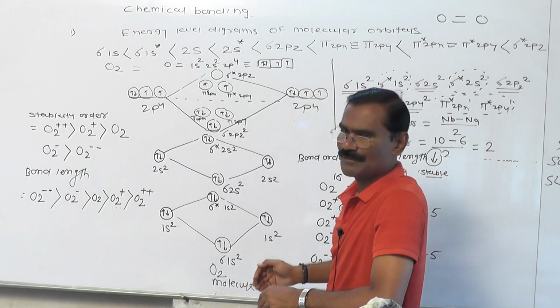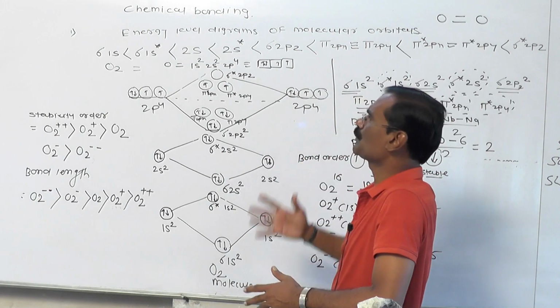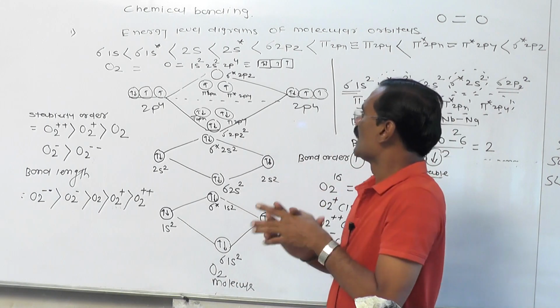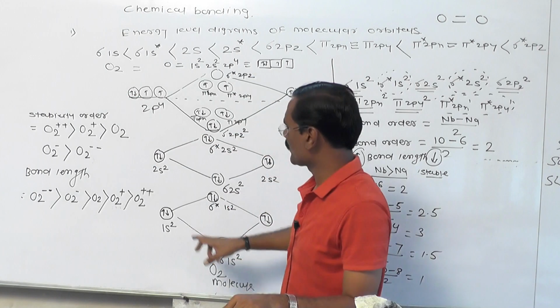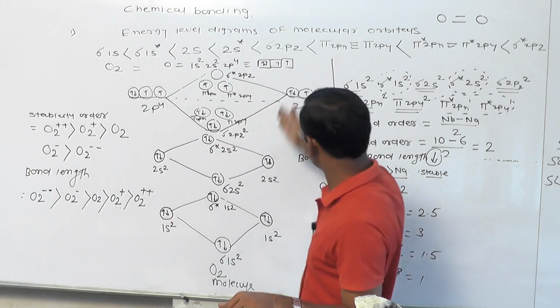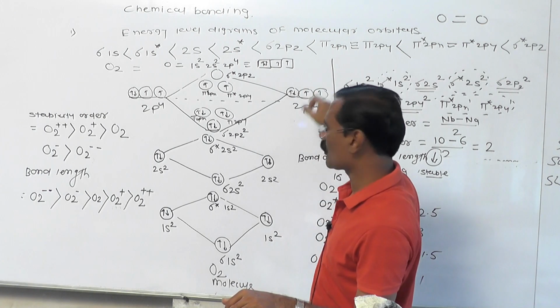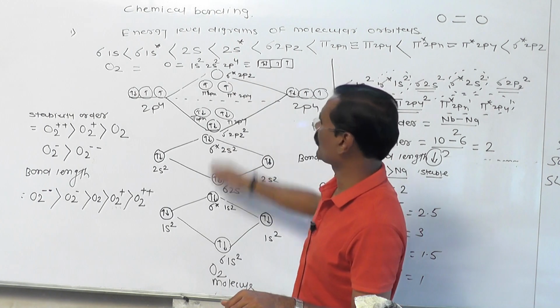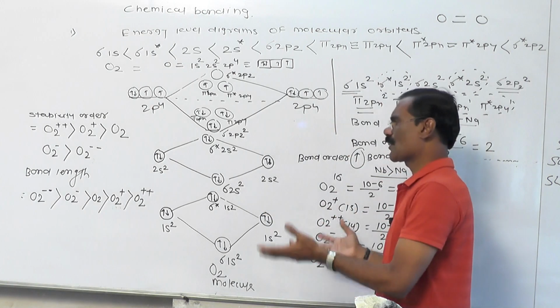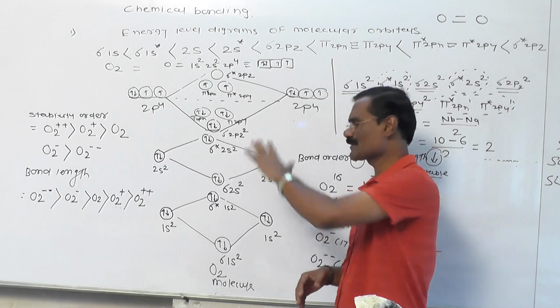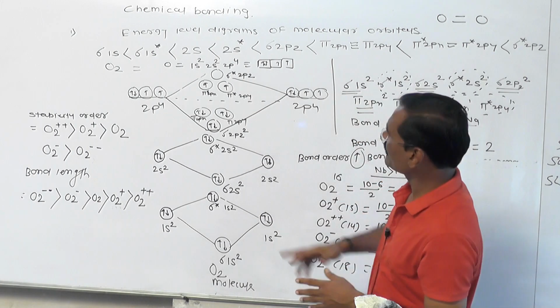Now listen very carefully. I am representing in front of you the molecular orbital picture of this oxygen molecule. As you all know, the oxygen molecule is formed by two oxygen atoms. This is one oxygen atom. This is another oxygen atom. 1s2, 2s2 and 2p4 are the orbitals of the oxygen atom, and these are the molecular orbitals. When these atomic orbitals overlap on each other, that gives the molecular orbitals. Now what happened in this molecular orbital? This is the energy level diagram.